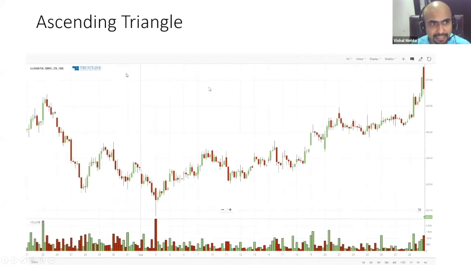So how does your ascending triangle look? Okay, I'll give you this chart and try to figure out an ascending triangle, which I know is very difficult for you to figure out. But let's wait for a few seconds and see if you can figure it out.